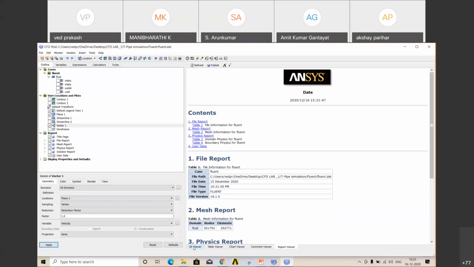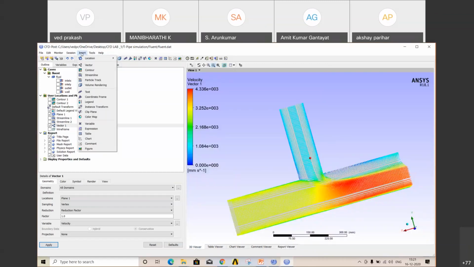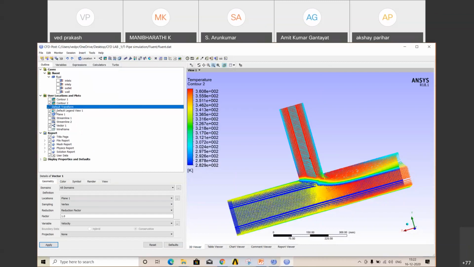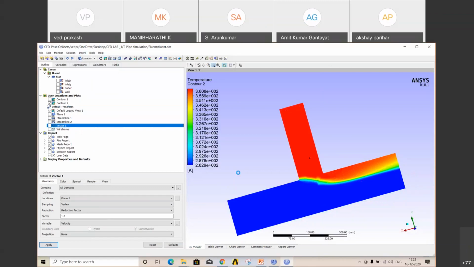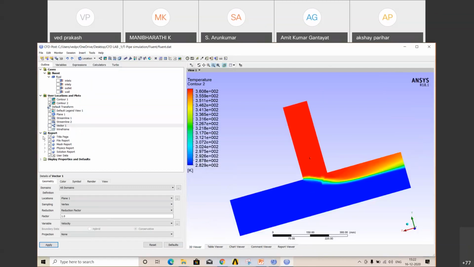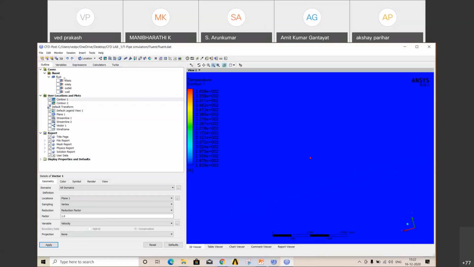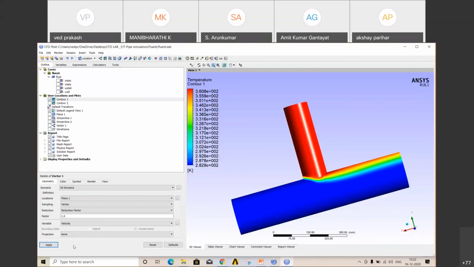Okay. Go to insert. Okay. Or select this contour. This is your contour. Or close this thing. Sorry, contour one. All right. Sorry, I'm still in command. Okay. Now, right click on that contour, insert.